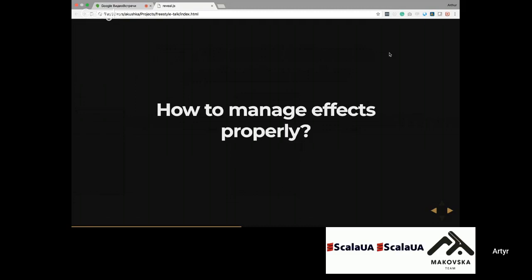Manage effects properly. We want to have a guarantee that our effect will be executed sequentially, that our program will be stopped till it is done, and only after the effect is finished will we get the final result in the execution of our program. We need to avoid different kinds of side effects and so on.